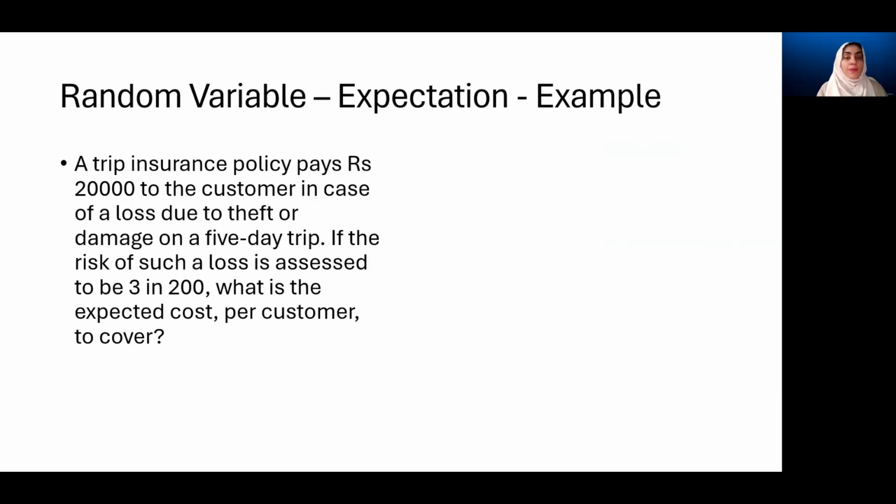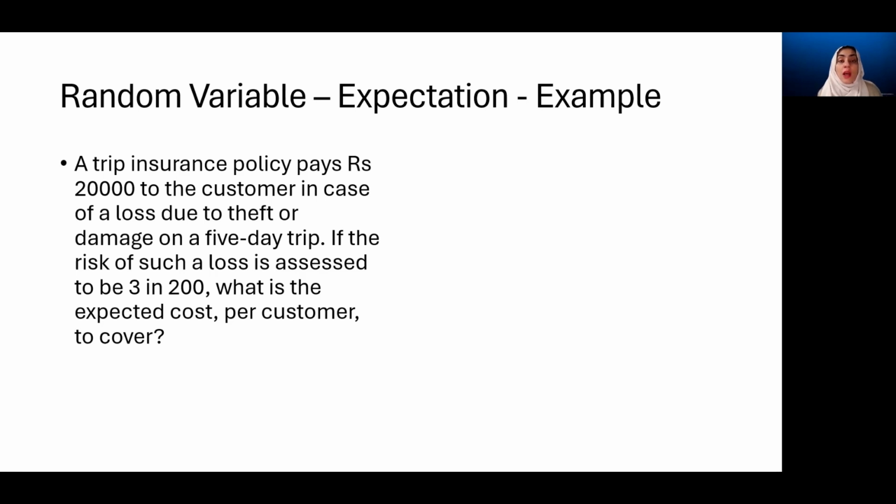Consider another example, and this is very interesting. A trip insurance policy pays rupees 20,000 to the customer in case of a loss due to theft or damage in a 5-day trip. And this is what these companies are advertising most of the times, and this is because of which people are tempted to buy the insurance policies. If the risk of such a loss is assessed to be 3 in 200, what is the expected cost per customer to cover?